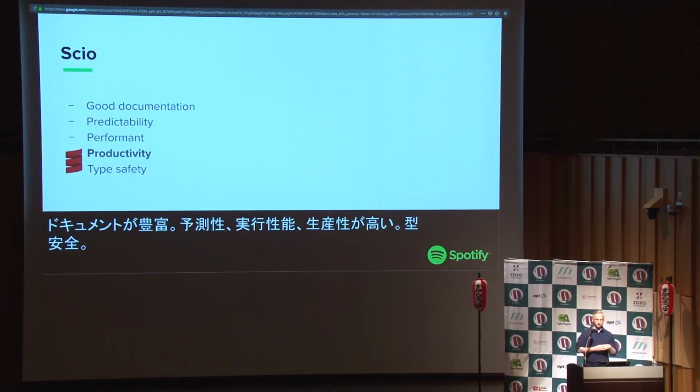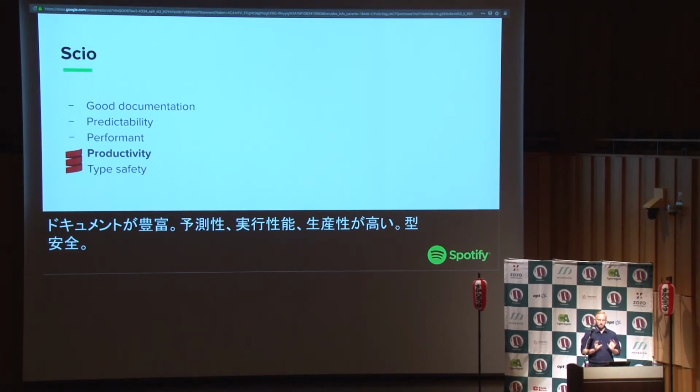Right, so what are the goals of Scio in the context of Spotify? What is it we want to achieve by writing another project on top of Apache Beam? So we want good documentation. We have a lot of users with different knowledge, and we want everyone to be able to use Scio, and we don't want them to have to look at the code to figure out what's going on. So we need really good documentation.